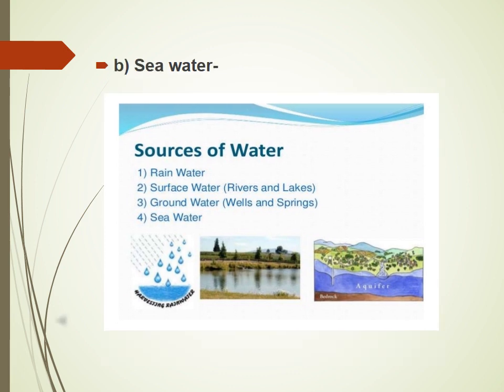Then, the second type of surface water is sea water, which is one of the most impure forms of natural water. You know that the river joins the sea, and that's why it is throwing vast quantities of impurities into the sea. Then, seawater contains about 3.5% dissolved salts, out of which NaCl, that is the salt, is major. Then, salts of potassium, magnesium, or calcium, etc., are also present in it in dissolved form as sulfates, nitrates, chlorides, bicarbonates, etc.